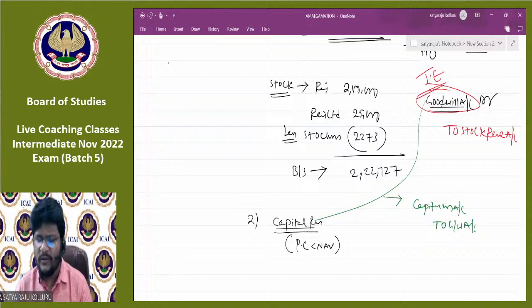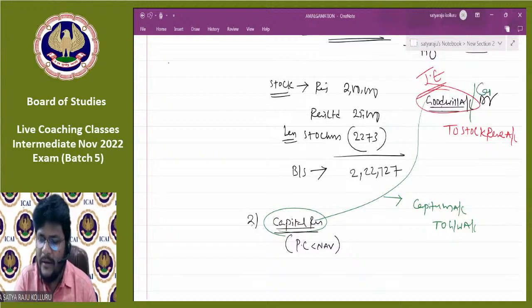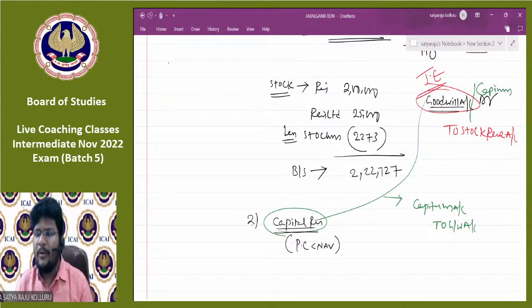If it is a profitable situation, then you may end up with capital reserve. Whatever the type of amalgamation, there may be a chance of getting capital reserve at the time of incorporation of assets and liabilities. Then the goodwill arising at the time of incorporation of stock reserve, you can set off with the capital reserve by passing the entry capital reserve account Dr. to goodwill account. That's why I am telling you, under the second entry, if you already end up with capital reserve, instead of debiting the goodwill, you can directly debit the capital reserve here itself. Then don't incorporate the goodwill. You can directly knock it off with the capital reserve itself.